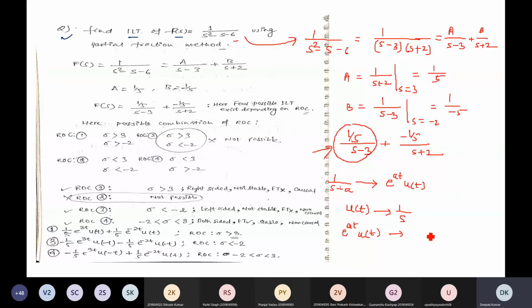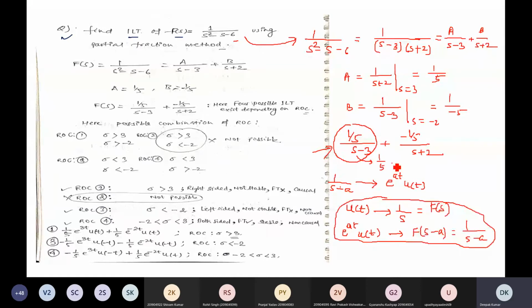So 1 by s becomes 1 by s minus a. You have to use this basic knowledge. Similarly, here you can find 1 by 5 e to the power 3t u(t) plus minus 1 by 5 again e to the power minus 2t u(t).